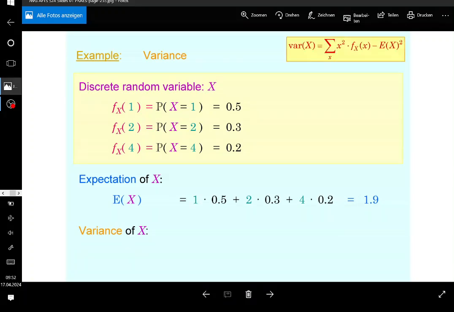This is going to be the expectation of the squares minus the square of the expectation. So you'll have the realizations to the second: 1 squared times the probability of 1 plus 2 squared times the probability of 2 plus 4 squared times the probability of 4. This is the expectation of the square of the random variable. You see that, guys? And then minus the square of the expectation, which is minus 1.9 squared. If I did it correctly, the variance is going to be 1.29. You've seen this before? I wanted to recall that.